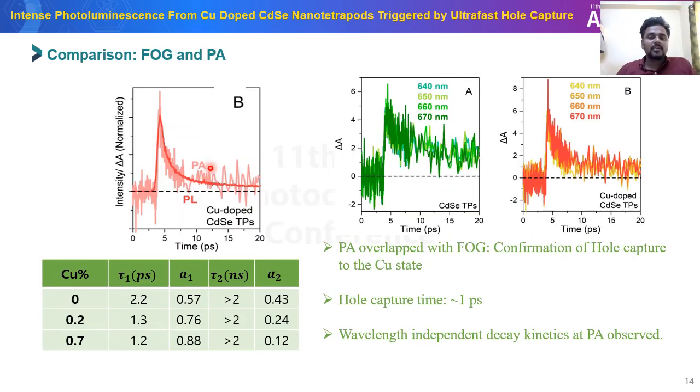And we have compared the PL decay in the picosecond time regime and the decay at the photoinduced absorption, which shows perfect overlap, confirming that this 2 picosecond component is for the hole trapping to the defect state, and this 1 picosecond component is for the hole capture by the copper. We also observed wavelength-independent decay kinetics at the photoinduced absorption feature for the copper-undoped and copper-doped CdAc nanotetrapods.